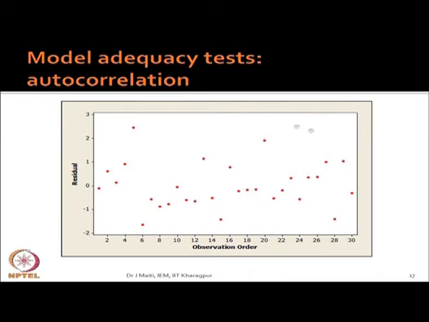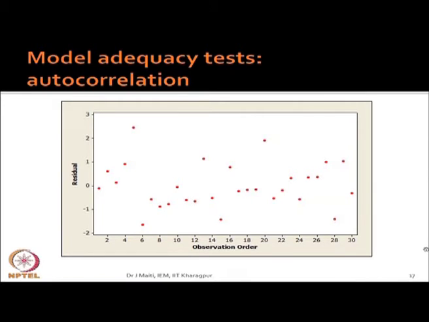In this case, is there any pattern? Can you say there is a linear or non-linear, or some increasing or decreasing trend? I do not think so. It is haphazard and random. These are the observations in order of collection: first, second, third.